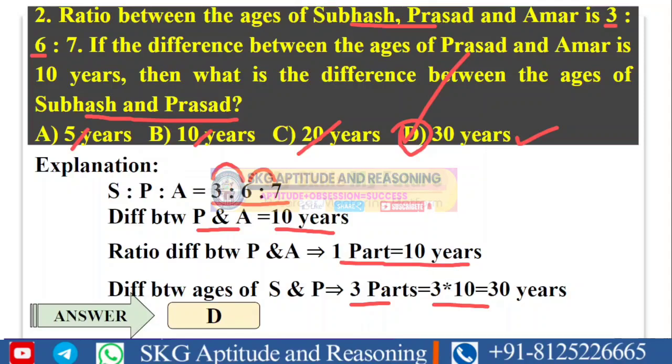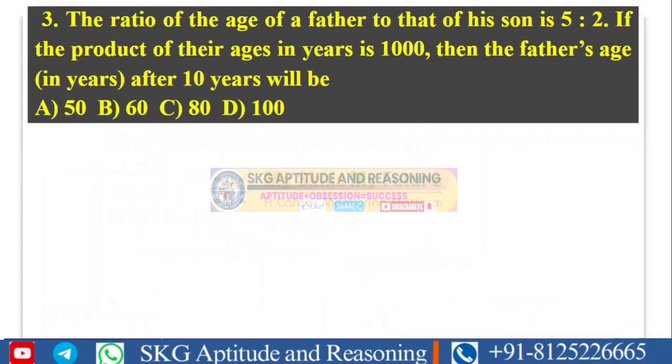Let us move further by discussing some other questions here. Next, the question is: the ratio of age of father to that of his son is 5 is to 2. If the product of their ages in years is 1000, then the father's age after 10 years will be? So we are given the father's age and son's age at present, and we need to find the father's age after 10 years.